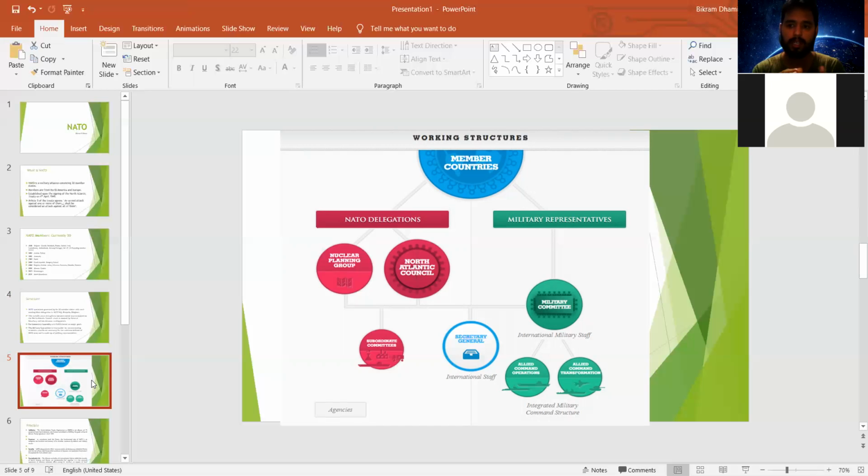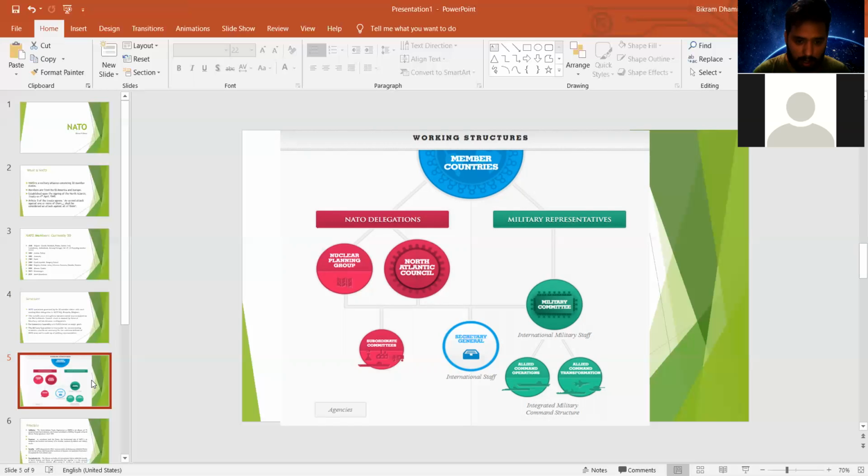The military representatives from all the member states form the military committee, and this military committee is the international military staff. If you can see in the other slide, this military staff goes around the globe where there are security issues, terrorism, and conflicts. The NATO military exercise is done there.